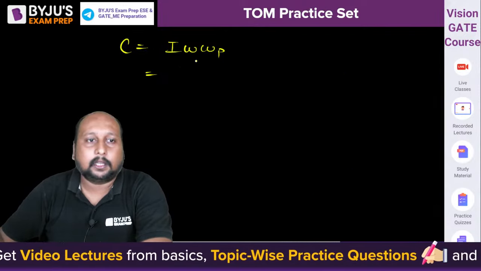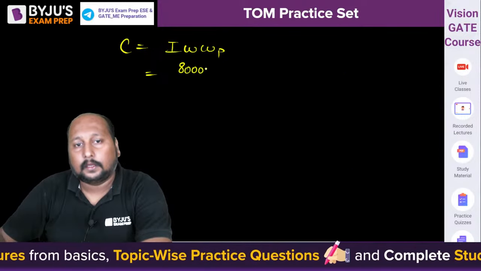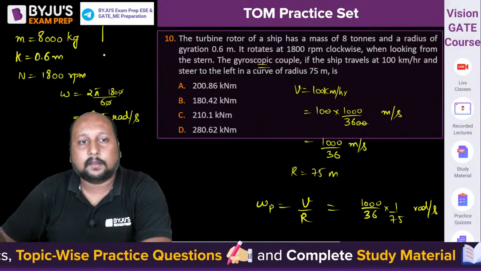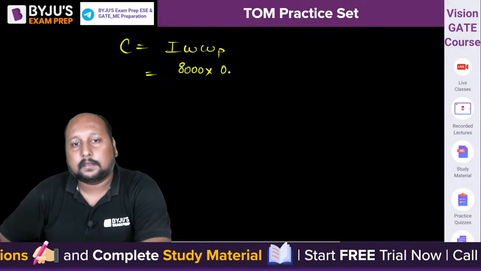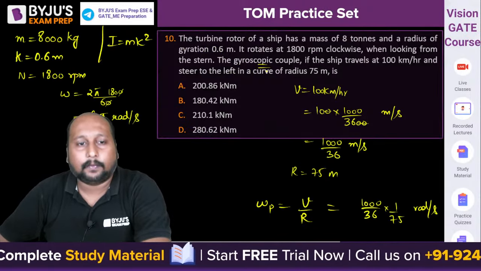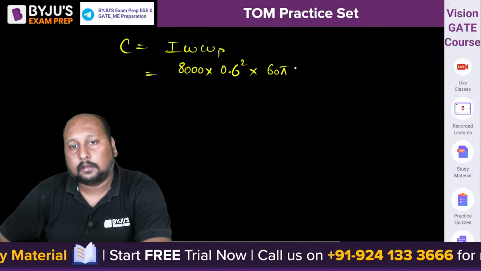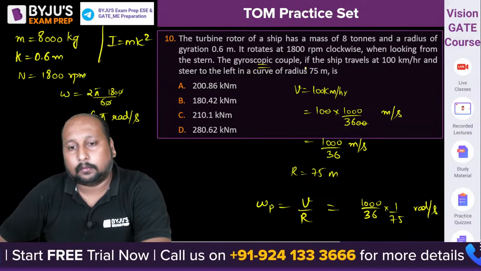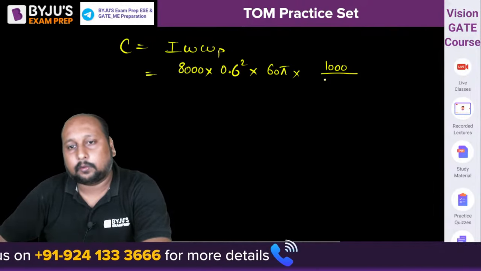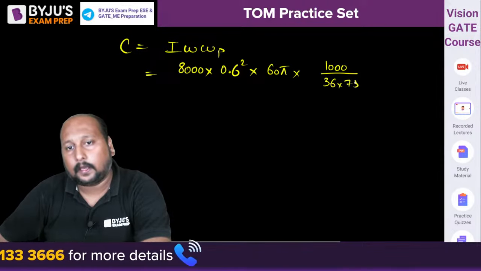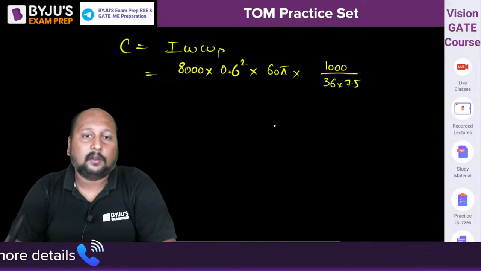I कितना है, 8000 into k square, I is equal to mk square. Okay, k value is 0.6, omega is 60 pi, and omega p is 1000 divided by 36 into 75. Okay, solve it and tell me what is the nearest value that we are getting.